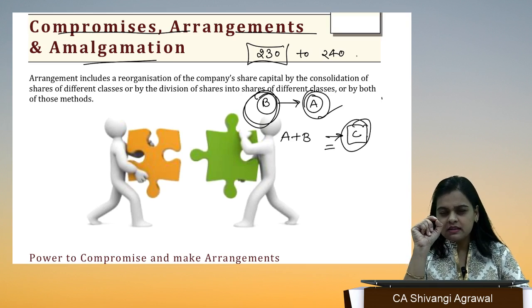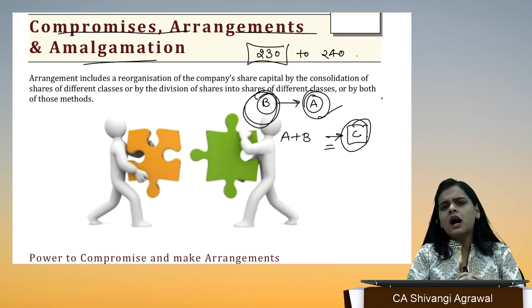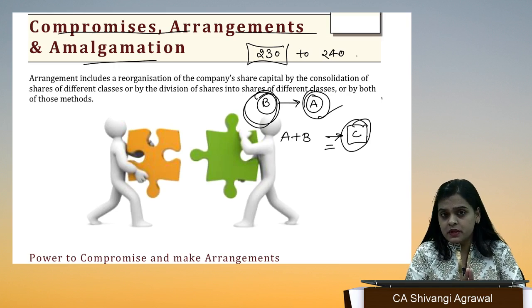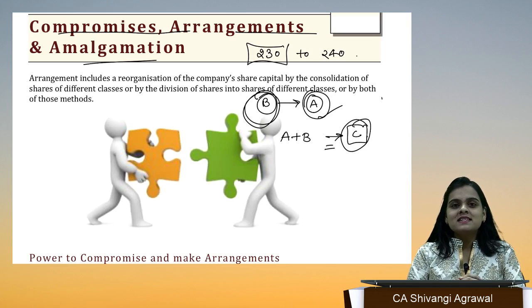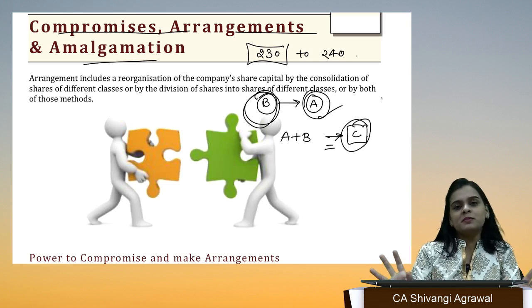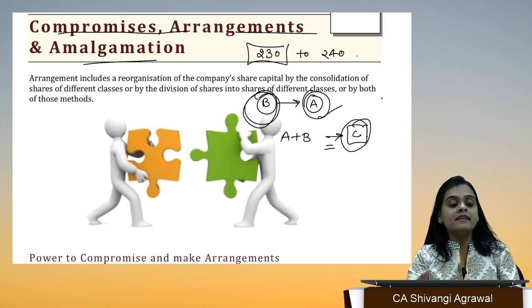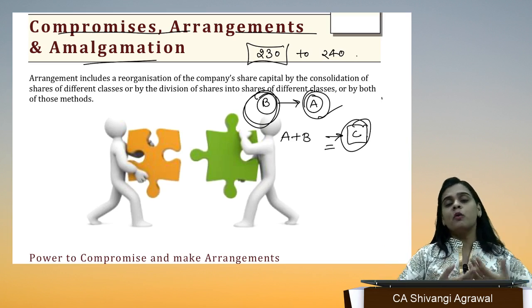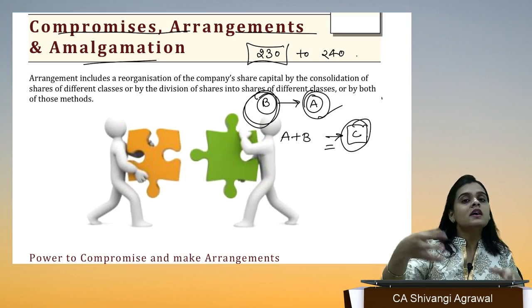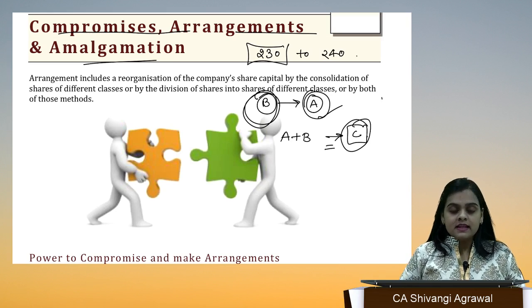So we know such little terms that we might need over here. But what about the other two terms, compromise and arrangement? What do we mean by compromises and what do we mean by arrangements? See, compromise is a word that we use very often in our daily life, because everyone is compromising nowadays. There was a time when everyone was enjoying life and was content with what they have. Now everyone feels that we are compromising something. If I have got this less, I'm compromising. If he has got this more, I am compromising. So we are compromising everything. That is what we feel.